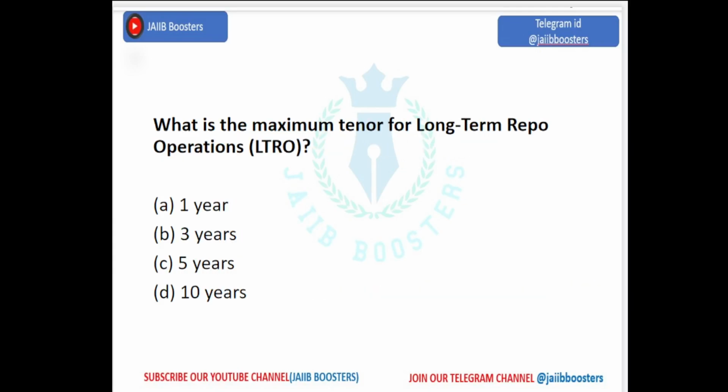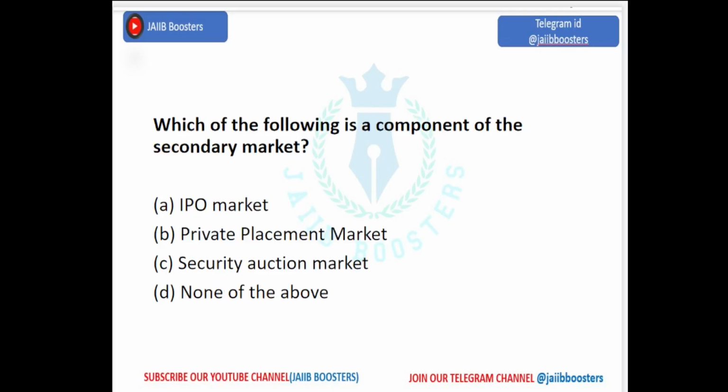What's the maximum tenure for long-term repo operations? LTRO is the short form. If you've seen this, you have to know what is the minimum tenure and the maximum tenure. Here, the options are a maximum tenure of 1 year, 3 years, 5 years. The correct answer here is that the maximum tenure is 3 years. Which of the following is a component of the secondary market? IPO, initial public offering market, private placement market, security auction market, none of the above. Security auction market is a component of secondary market.